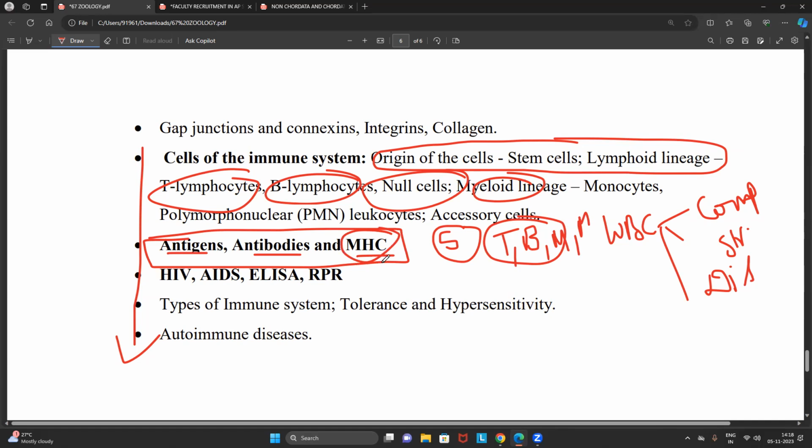Then when it comes to MHC, we have to majorly focus on class 1 MHC, class 2 MHC, class 3 MHC, and the structural and functional differences between class 1, class 2, class 3. This is also extremely important. You have to focus on which MHC is associated with the T cell, which MHC is associated with the B cell. That also you have to focus on compulsorily.